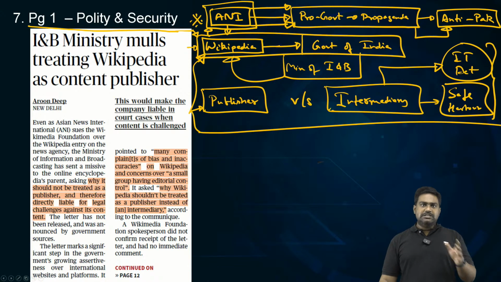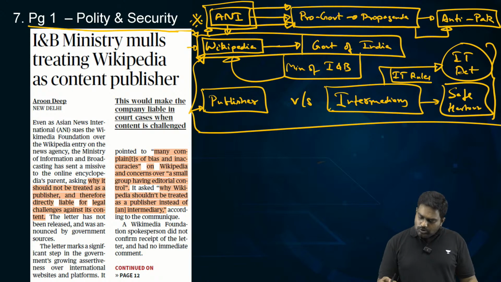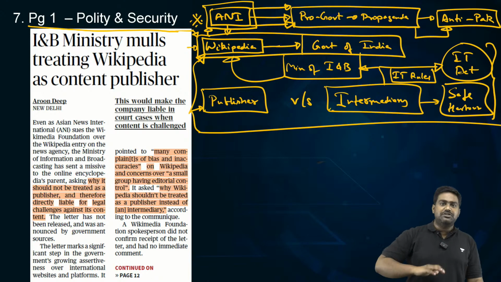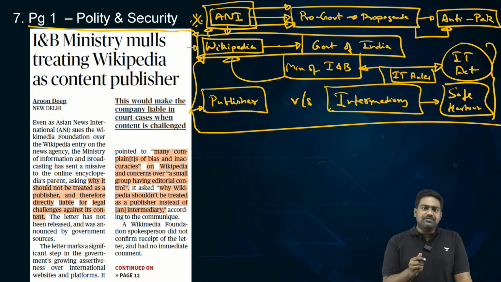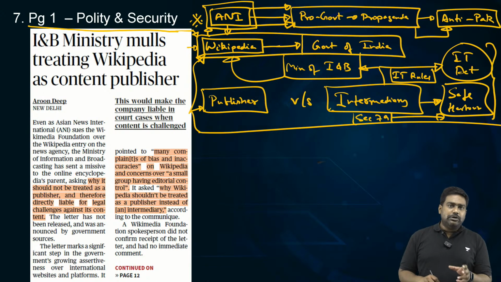So even if there are criminal charges tomorrow, the company will not be targeted. The company will not be liable for criminal charges and criminal prosecution. Only if the company doesn't follow the new IT rules, to take down objectionable, unlawful content and cooperate with the authorities, only if it doesn't show due diligence, only then can the government revoke the safe harbor provision under Section 79 of the IT Act. So as of now, Wikipedia is slightly protected.